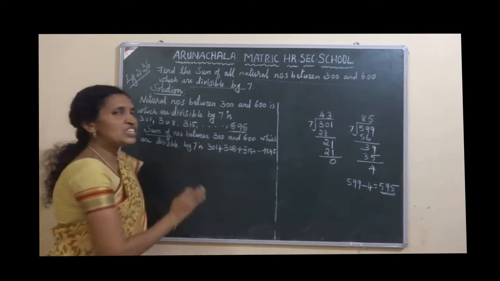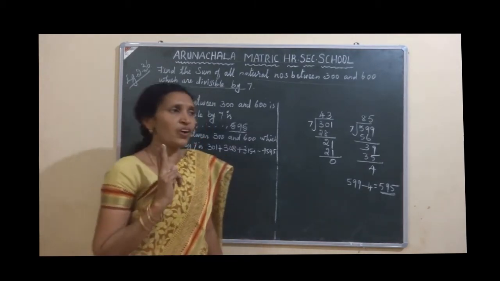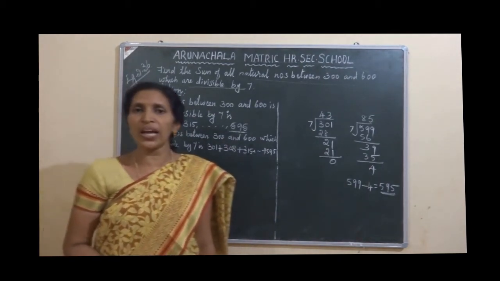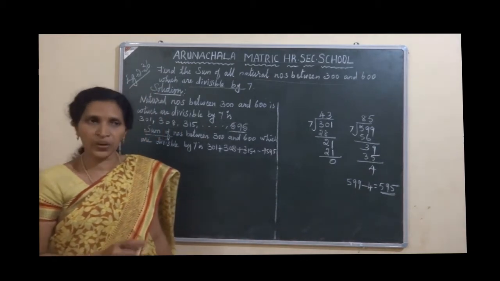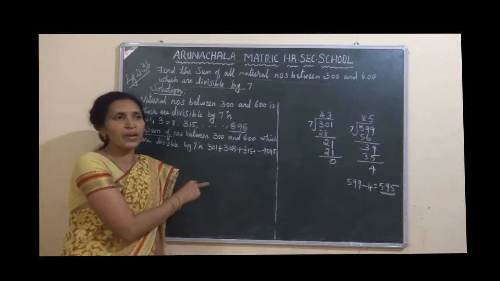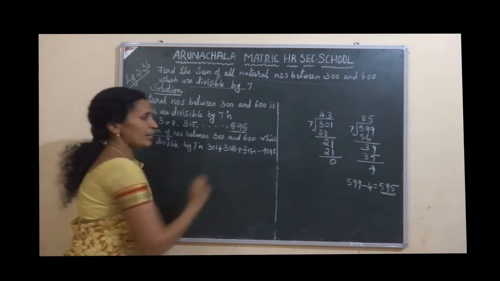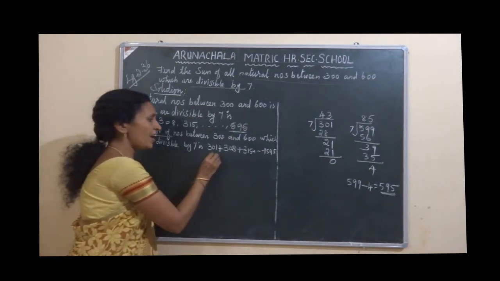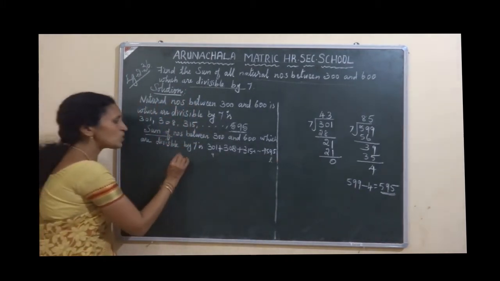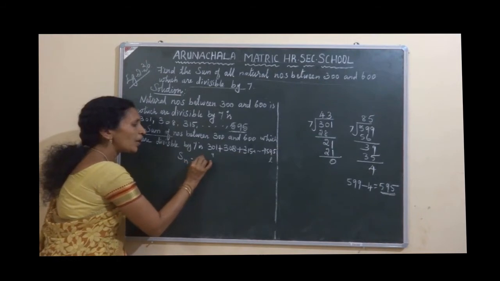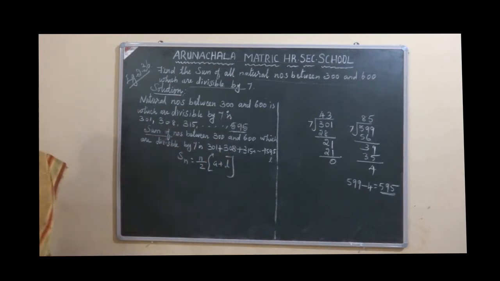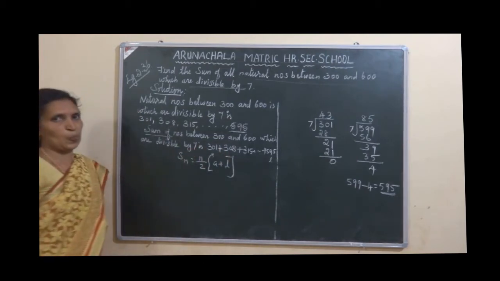Now, you check which formula is applicable. We know two formulas for finding Sn. What are the formulas? Sn equal to n by 2 into 2a plus n minus 1 into d. Another formula, Sn equal to n by 2 into a plus l. Here which formula is applicable? 301 is a, 595 is l. So, shall I choose this formula? Sn equal to n by 2 into a plus l. Okay. This formula I can choose for this question.